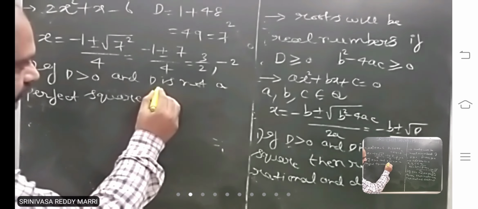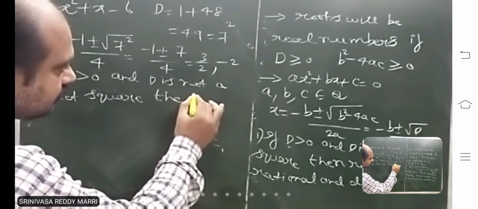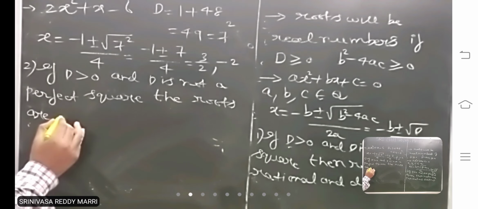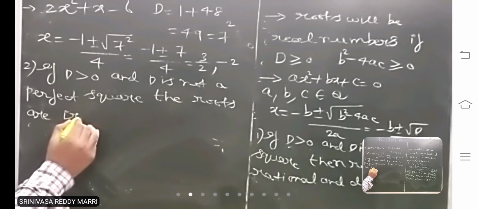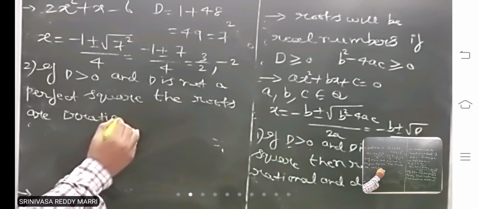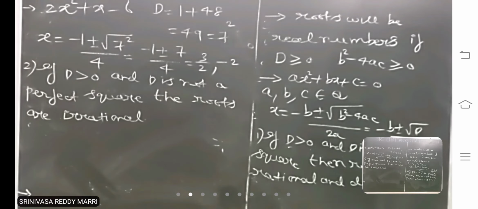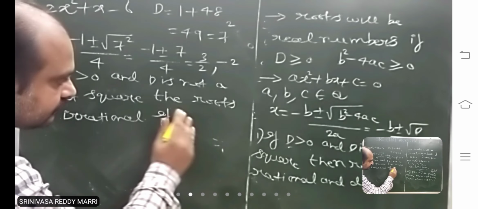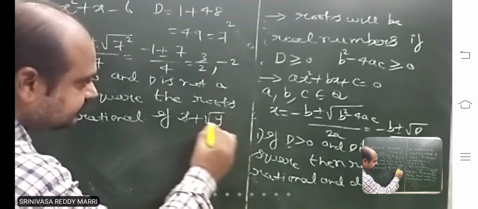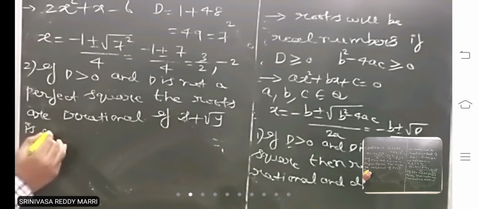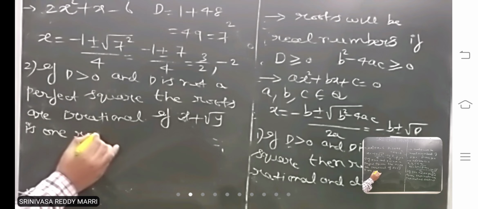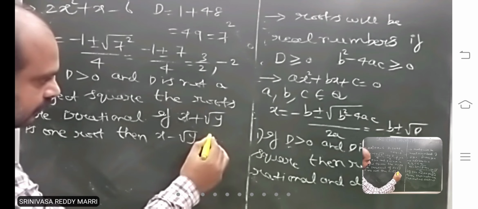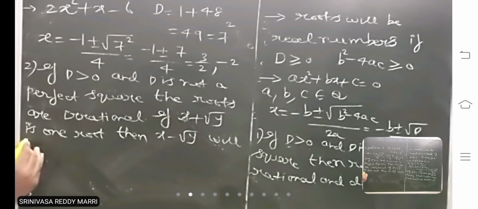Then roots are irrational. In this case, if x plus root y is one root, then x minus root y will be the other root.